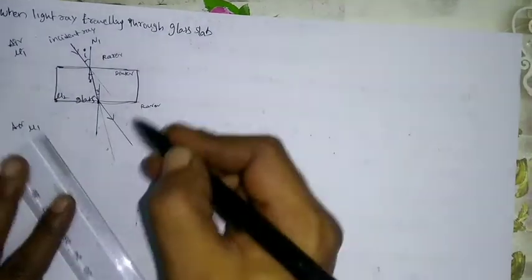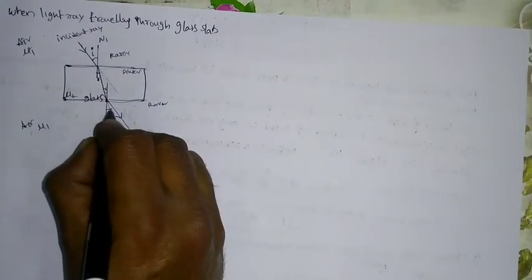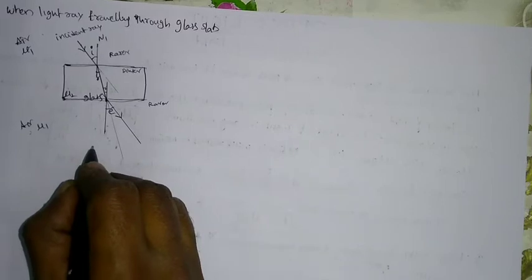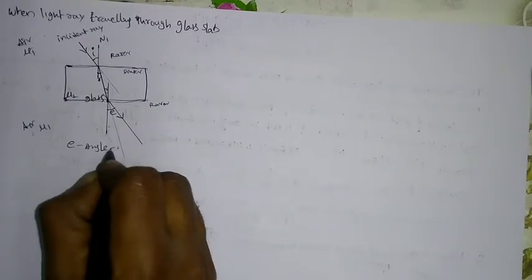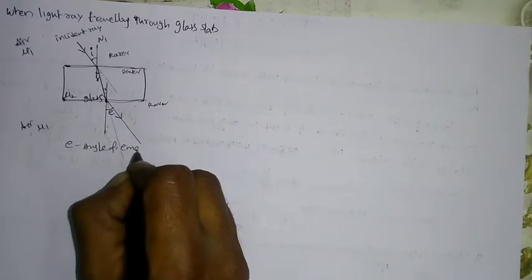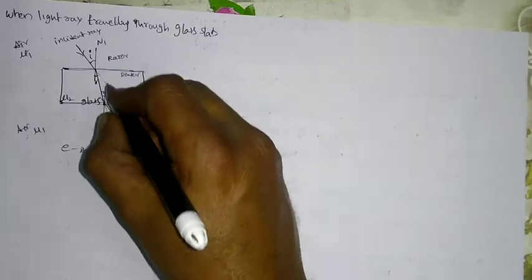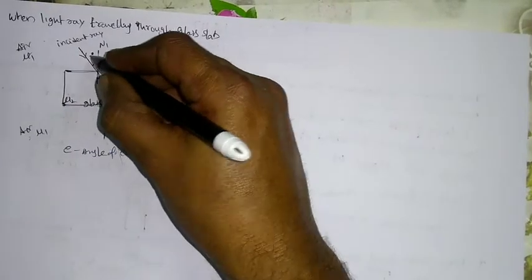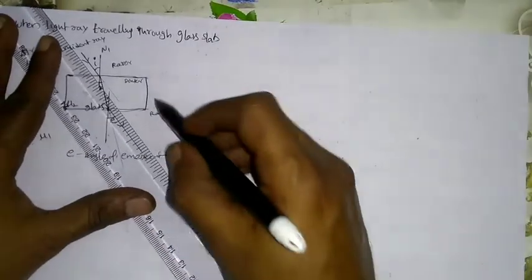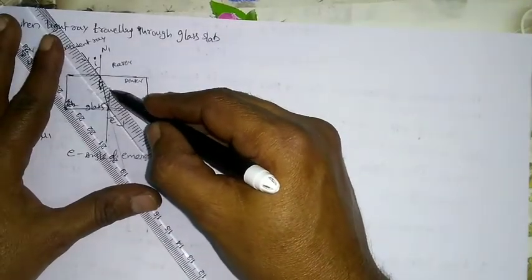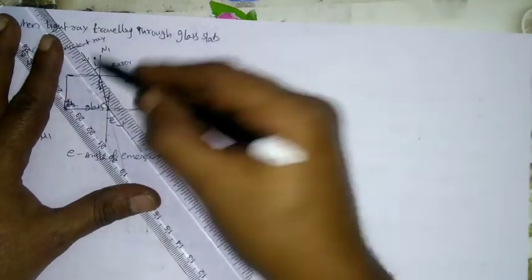So in this direction, you can call this E, which is the angle of emergence. E stands for angle of emergence. Now if you observe these two, the incident and emergent rays, in the absence of the slab, they would be parallel lines like this. Let us say these are parallel.